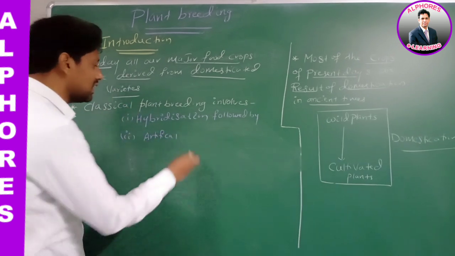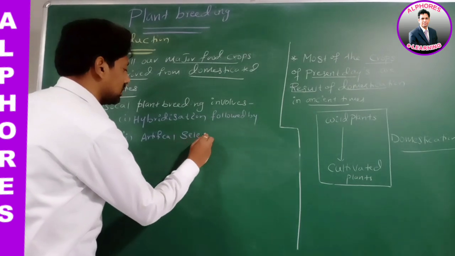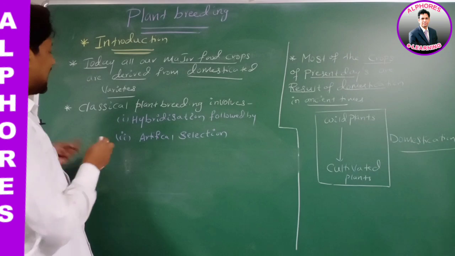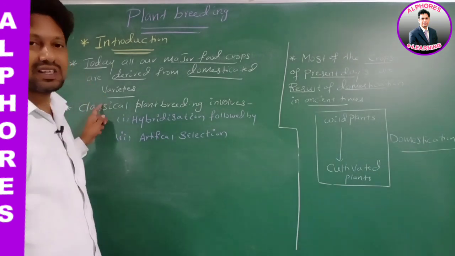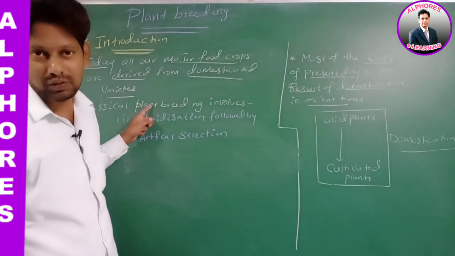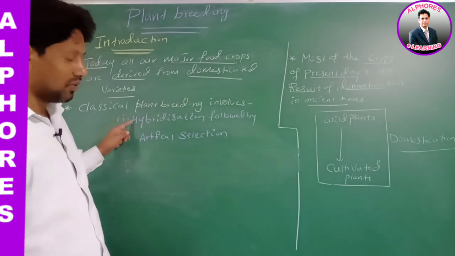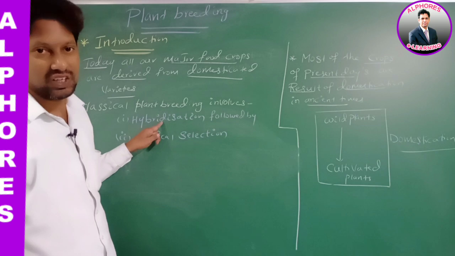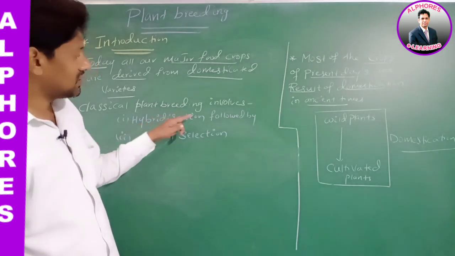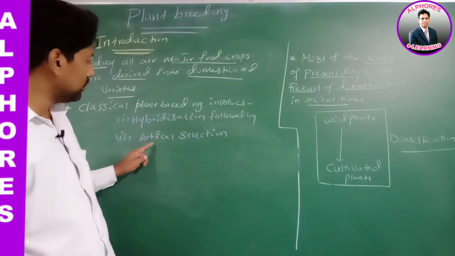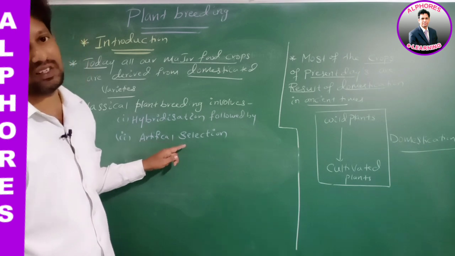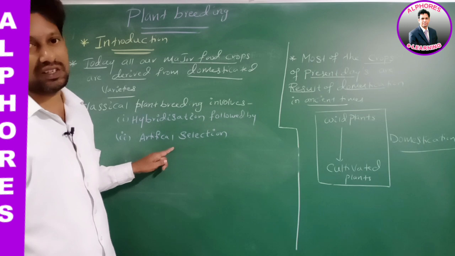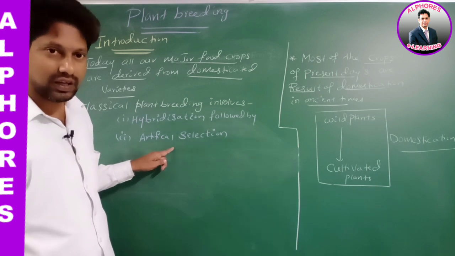Classical plant breeding, what is another name? Conventional plant breeding. What does it involve? Number one, hybridization. After hybridization, what are we doing? We are doing artificial selection. First hybridization followed by artificial selection. Is this statement okay? Clear?